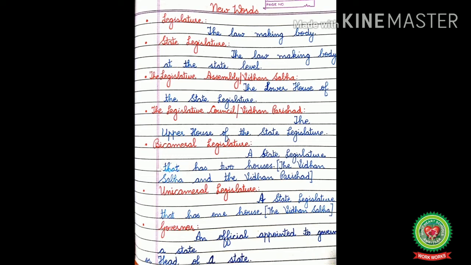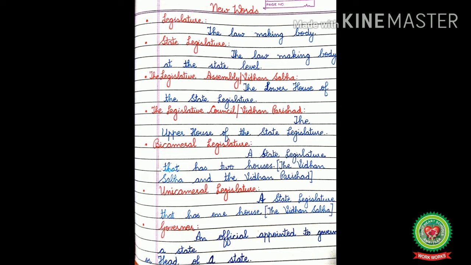Now, let us discuss the new words related to today's topic. Legislature, the law-making body. State legislature, the law-making body at the state level. The Legislative Assembly or Vidhan Sabha, the lower house of the state legislature. The Legislative Council or Vidhan Parishad, the upper house of the state legislature. Bicameral legislature, a state legislature that has two houses, and these two houses are the Vidhan Sabha and the Vidhan Parishad. Unicameral legislature, a state legislature that has one house, and that one house is the Vidhan Sabha.